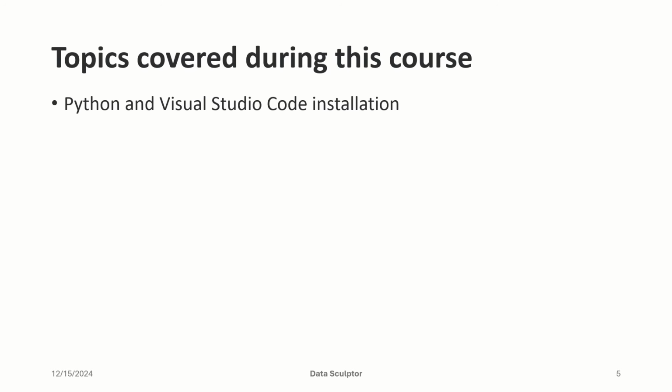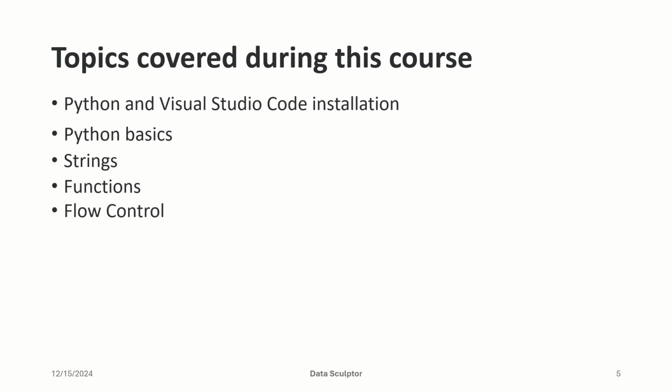We'll teach you how to install Python and Visual Studio Code, some Python basics, strings in Python, functions, and flow control. Flow control is nothing but if else conditions and comparison between variables. Loops, like, if you remember in C, C++, you have the for loop and while loop, similar things.